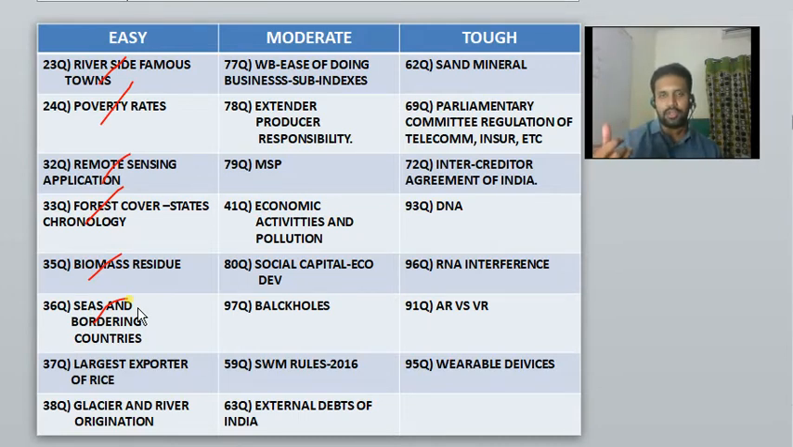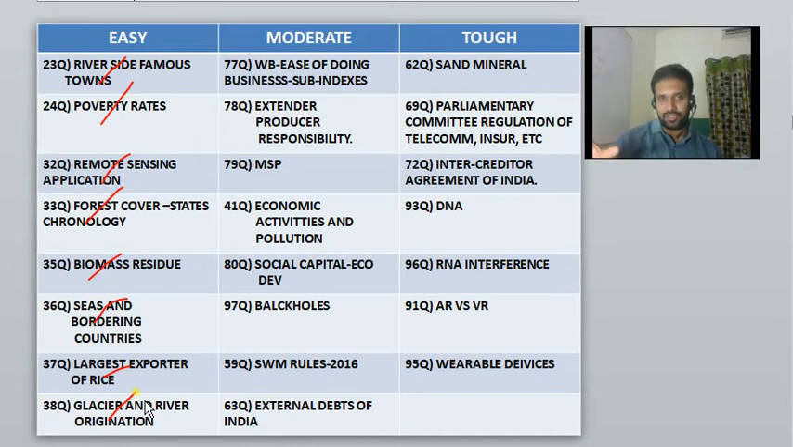This is very common because you all know that nowadays lots of books are available with regard to geography, and many books are in the form of geography through maps, and it is the most sought book by all the aspirants. If you are just glancing at that book also, you will know the seas and their bordering countries. So I hope that every aspirant is going to do that. Largest exporter of rice, it is a very easy question. In all the RRB SSC examinations you have already done it, that's why I have classified it as easiest. Glacier and river origination.